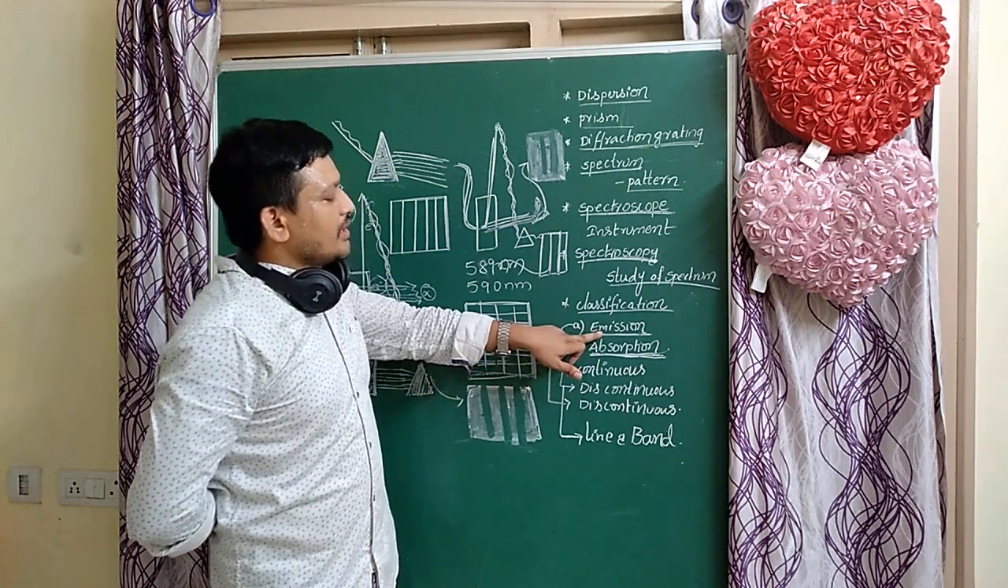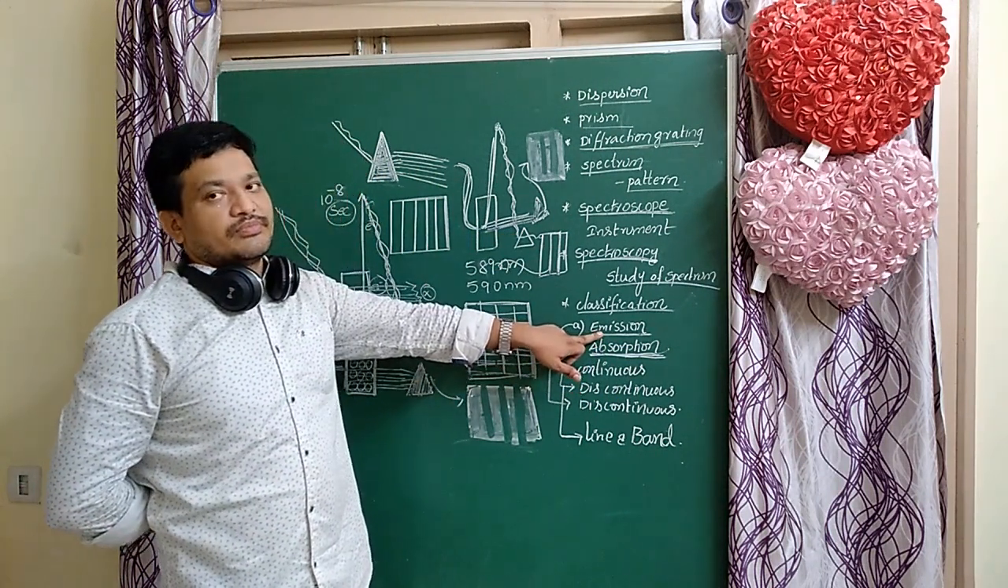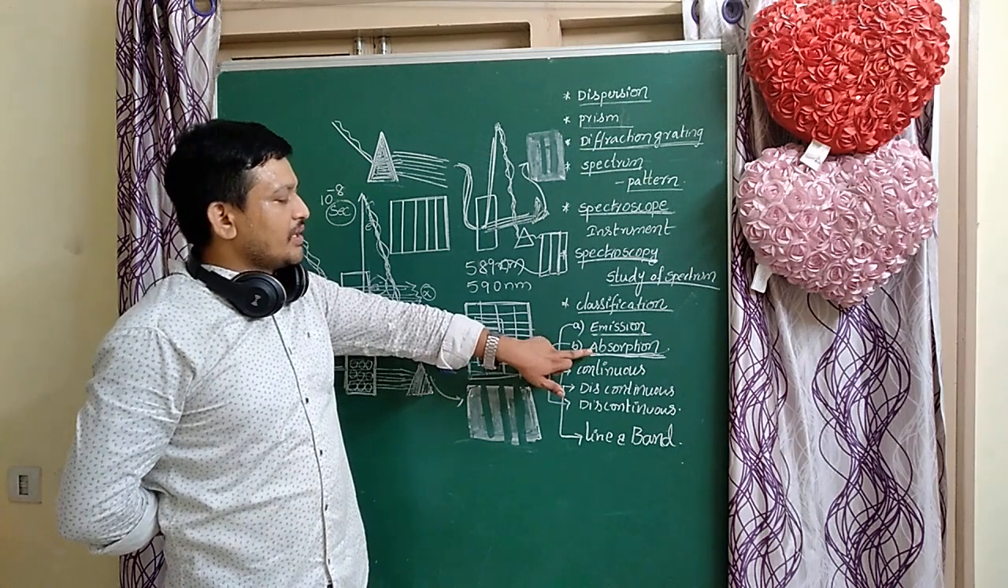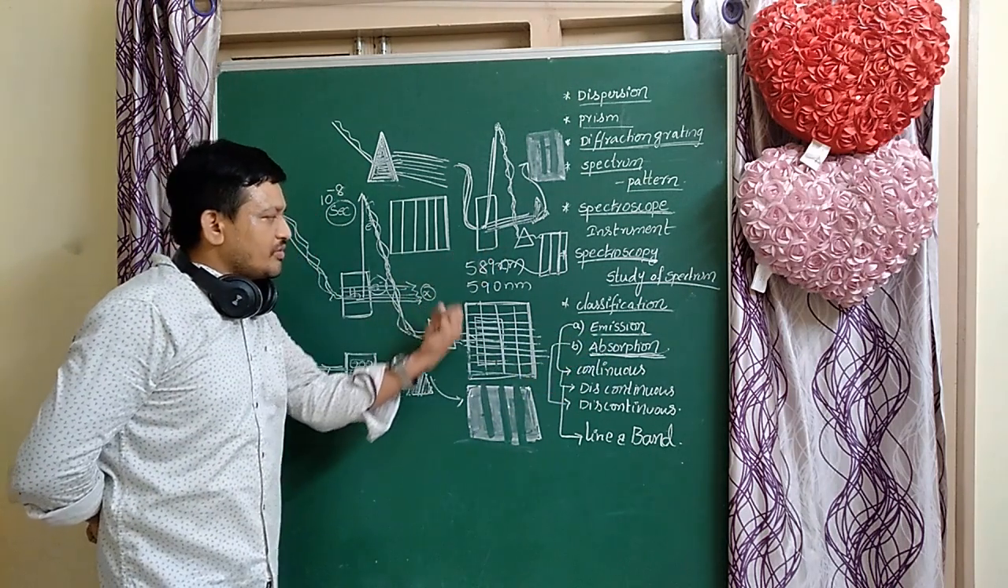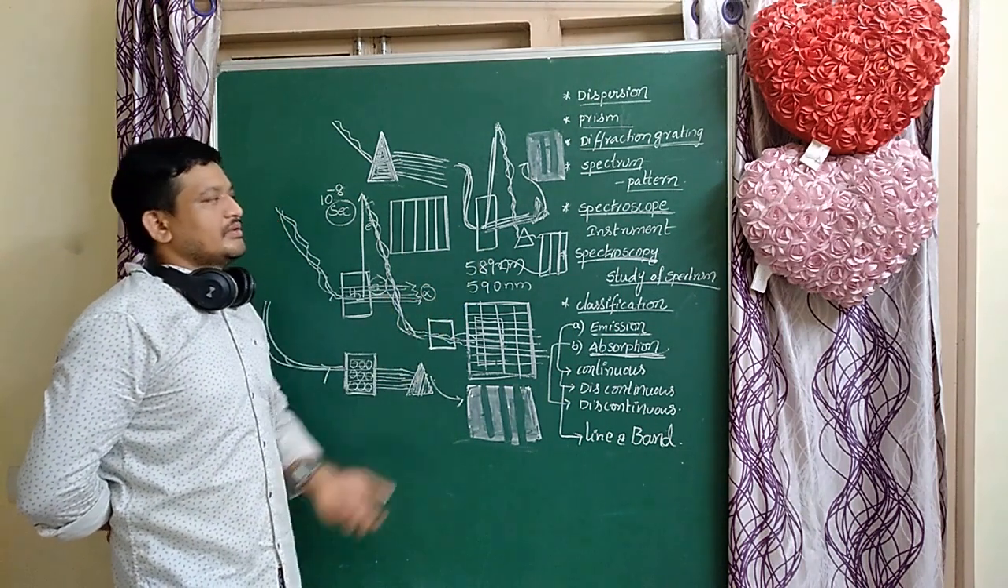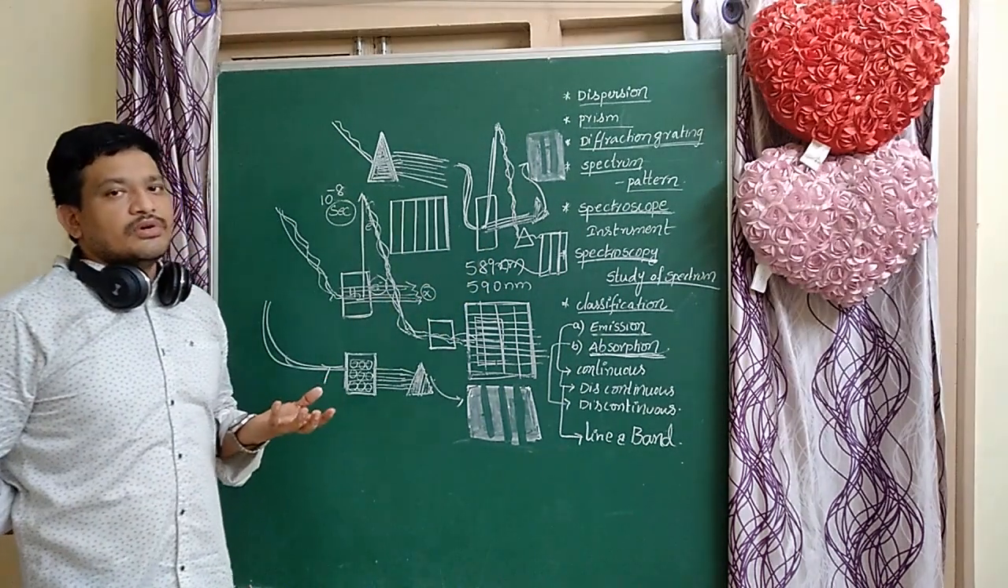Here the emitted light passes through the prism. The absorbed light does not pass through the prism. Why? Because the molecules absorb it, so that light does not come to the outside.